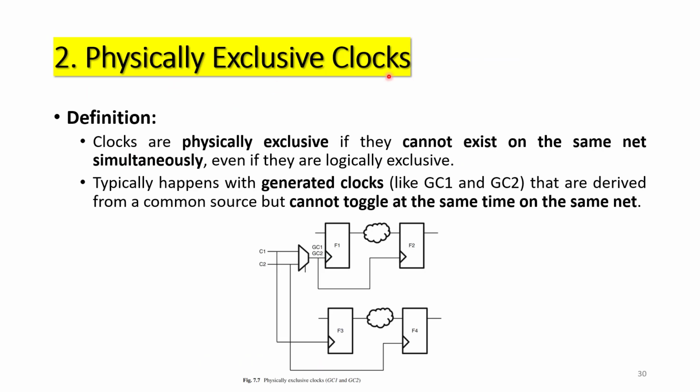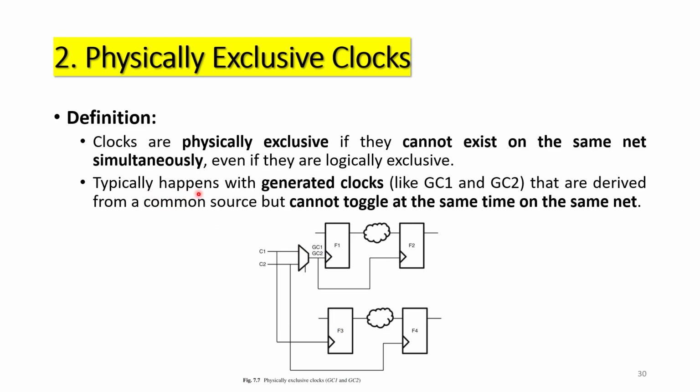Next, coming to physically exclusive clocks, the definition is: clocks are physically exclusive if they cannot exist on the same net simultaneously, even if they are logically exclusive. If you see this particular design, I have C1 and C2, and these C1 and C2 are logically exclusive. Now the output of this 2:1 multiplexer is one output, right? But here we have GC1 as well as GC2. So what will happen because of this?